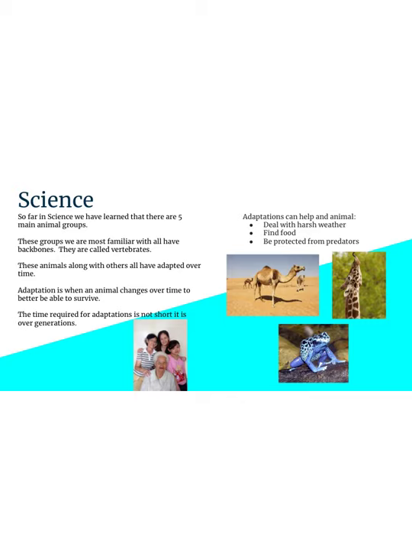And then the last type of adaptation we might find would be a way for an animal maybe to protect itself from predators. So here I have a picture of a poison dart frog. They use their bright color to kind of warn off other animals that they are poisonous and that they should not be bothered. So you're going to watch this video on Generation Genius about animal adaptations, and there'll be some questions about it on your Google quiz afterward.